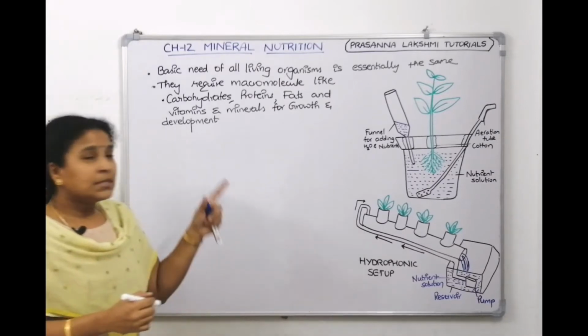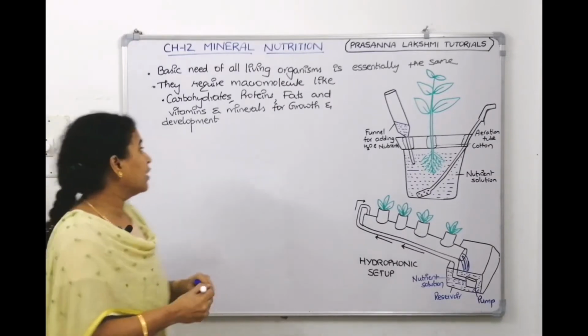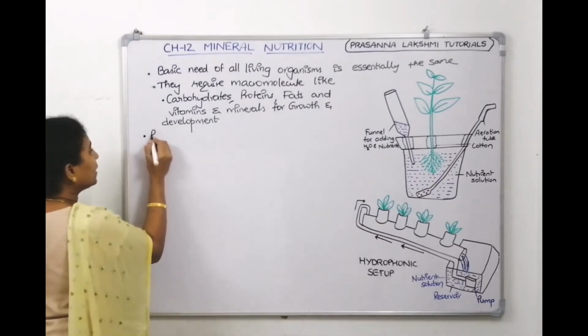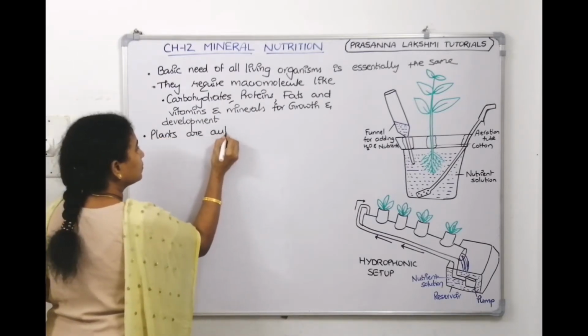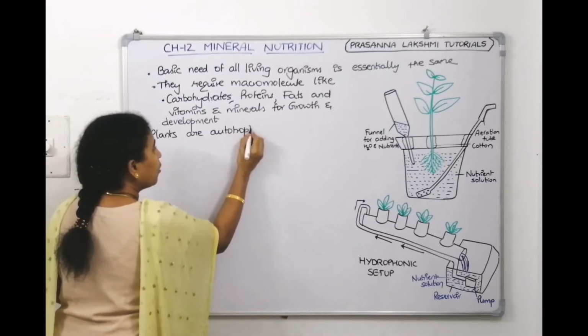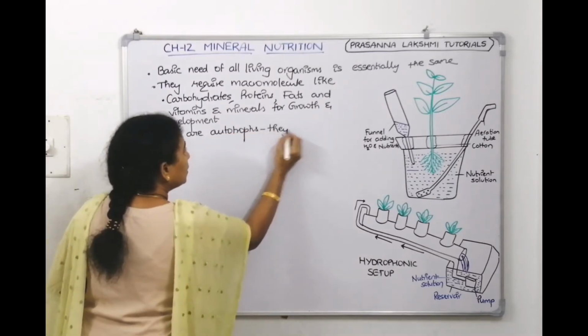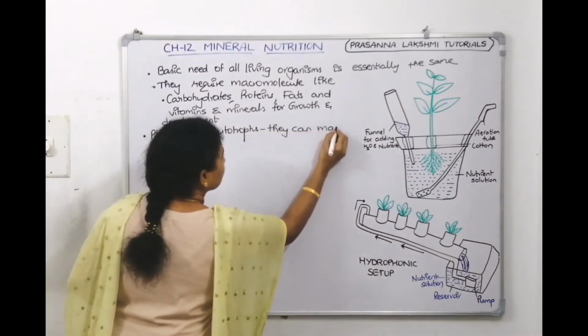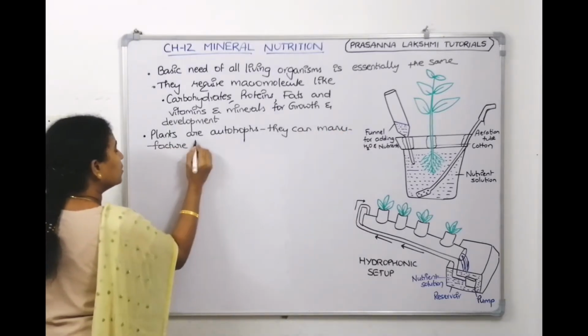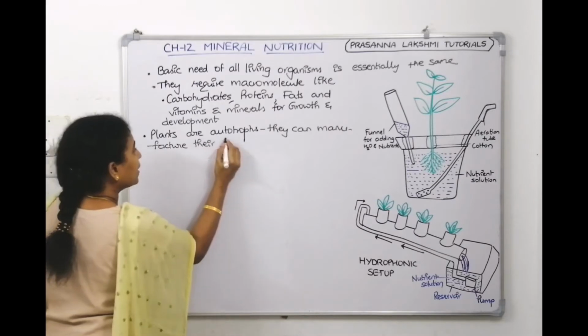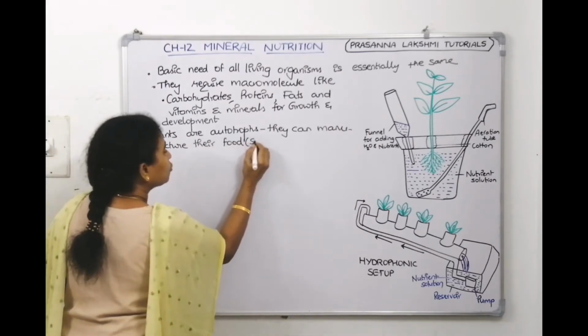Let us write down. Since this chapter comes in plant physiology, we are telling plants are autotrophs. Since plants are autotrophs, they can manufacture their food. What is food? Sugar.